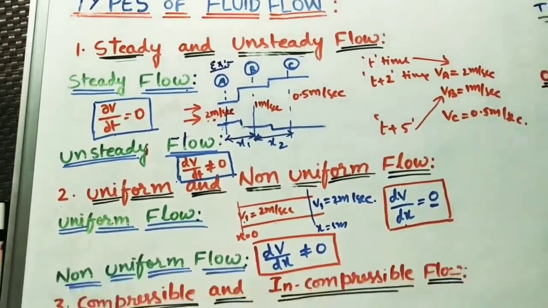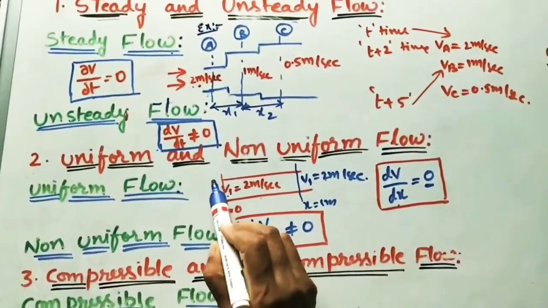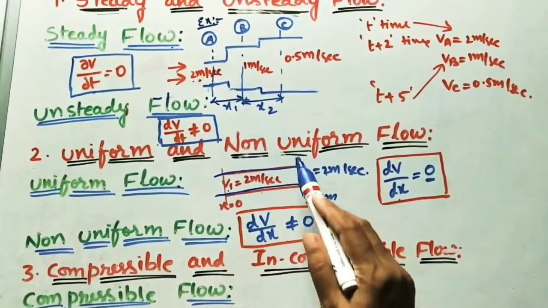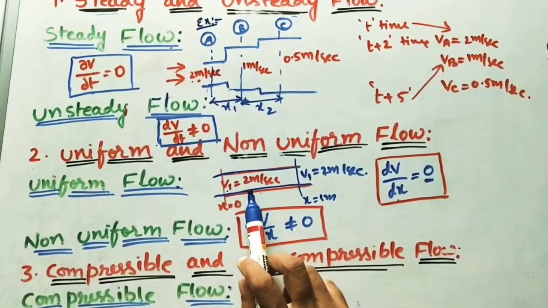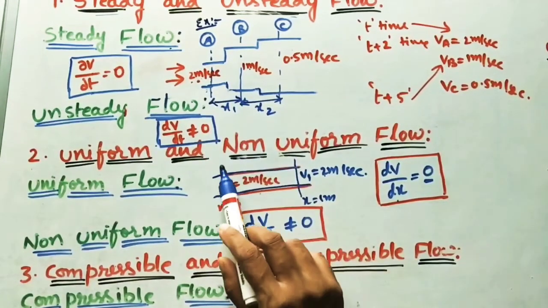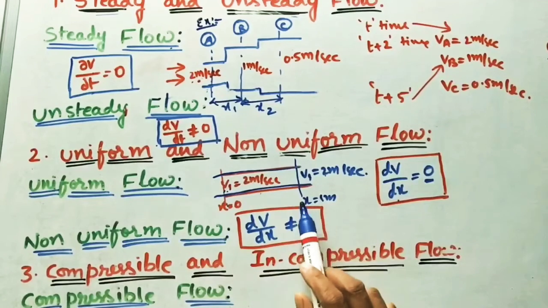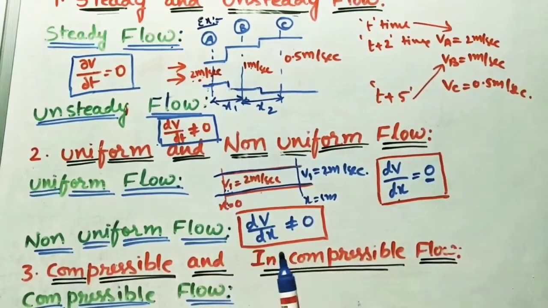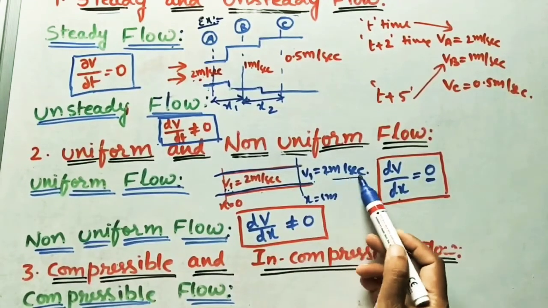Here in this example I am taking uniform cross-sectional pipe, same diameter pipe throughout the sections. So this is steady flow. Steady flow means velocity is constant at the particular section or particular time. It is the steady flow because at input the velocity is 2 meter per second, at output the velocity is 2 meter per second.